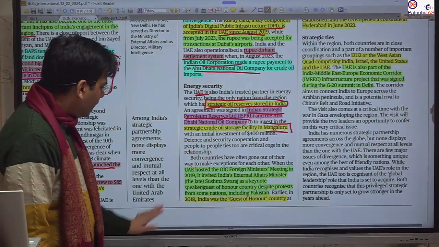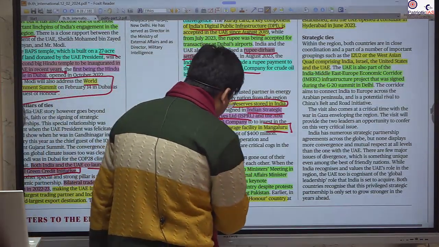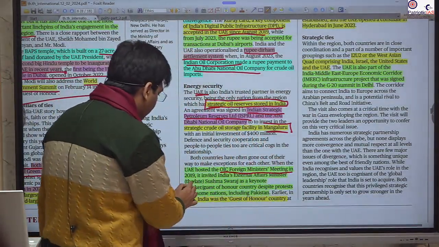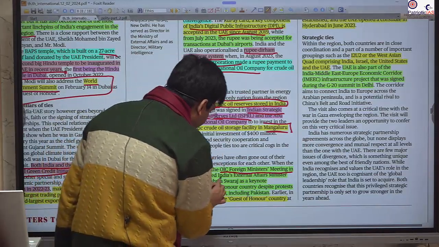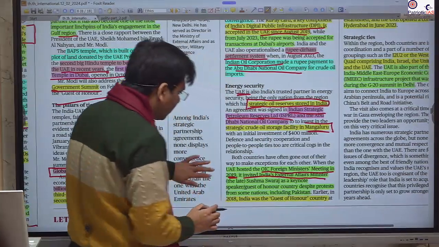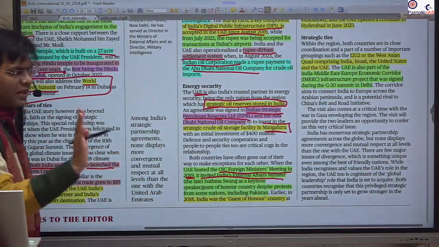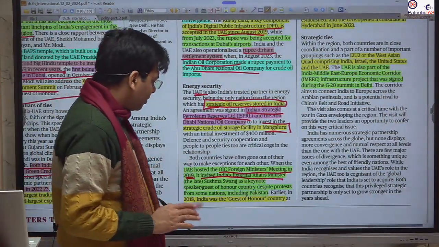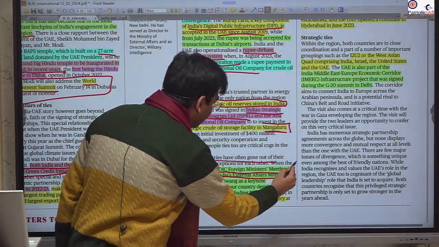The UAE hosted the OIC foreign ministers meeting in 2019 and invited India's external affairs minister as the guest of honor, despite Pakistan opposing. So this shows how close we are.